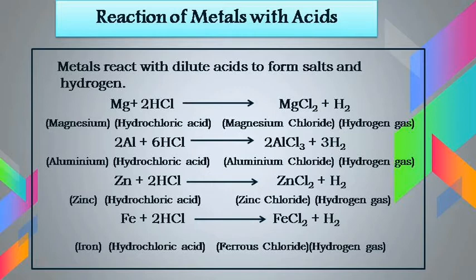The next reaction is Zn, where Zn stands for zinc, reacts with hydrochloric acid, that is HCl, to give ZnCl2, that is zinc chloride, plus H2, that is hydrogen. The last reaction is Fe, where Fe stands for iron. It reacts with hydrochloric acid to give ferrous chloride plus hydrogen gas.